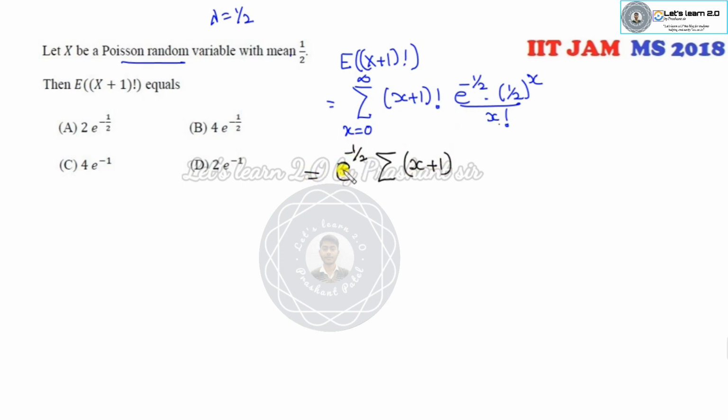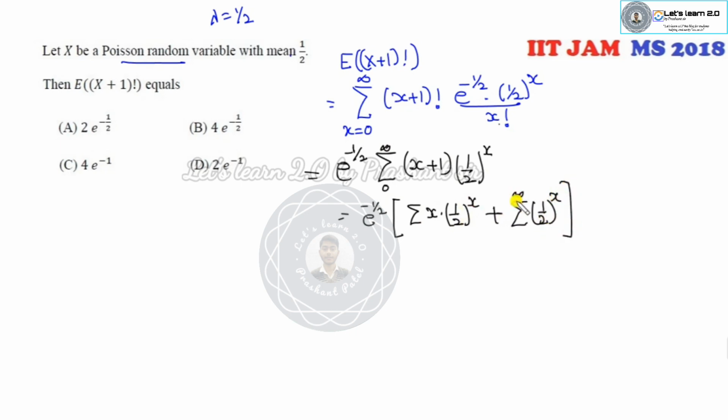E raised to power minus half I can take outside, and it will be half to the power x, summed from 0 to infinity. Now I can open this bracket: the summation of x into half to the power x plus the summation of half to the power x from 0 to infinity. Now what is that? E raised to power minus half.